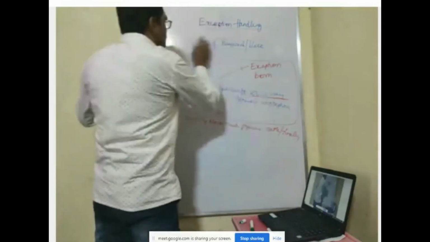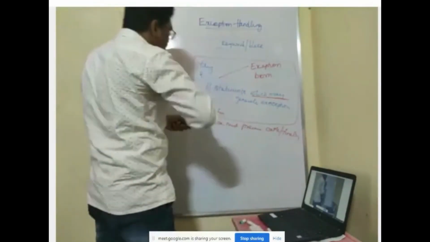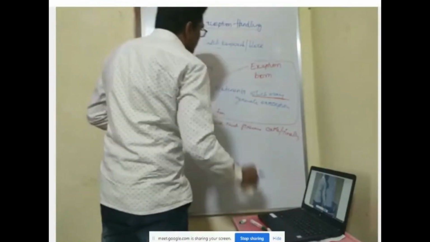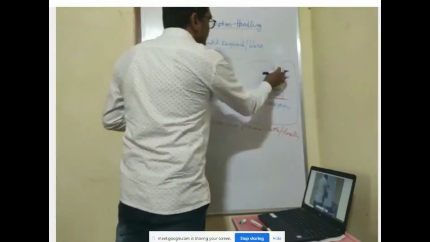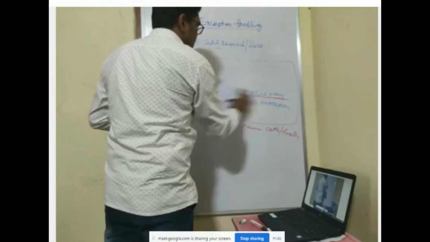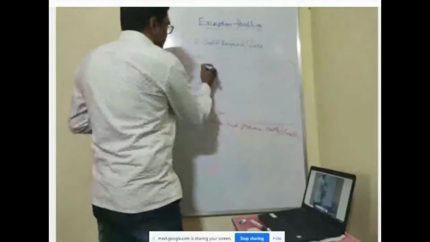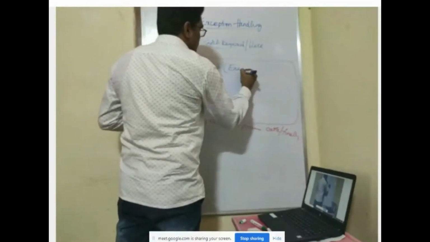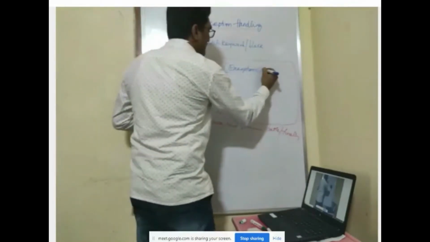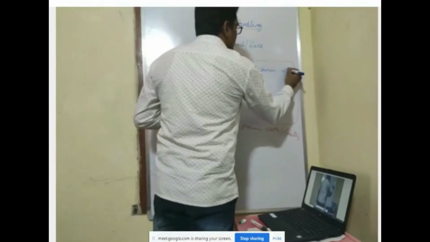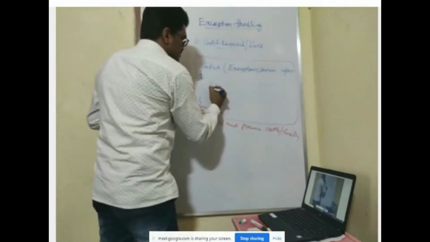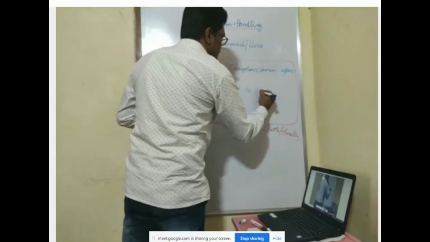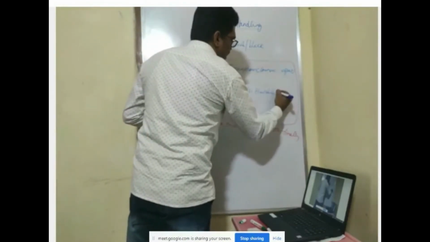Now we'll go to the second one, the catch block. The catch block is called the exception handler. Here: exception class name, object. Statements to handle exception.